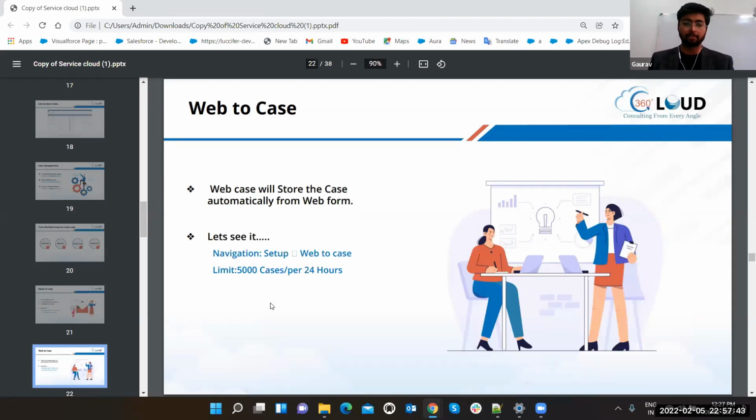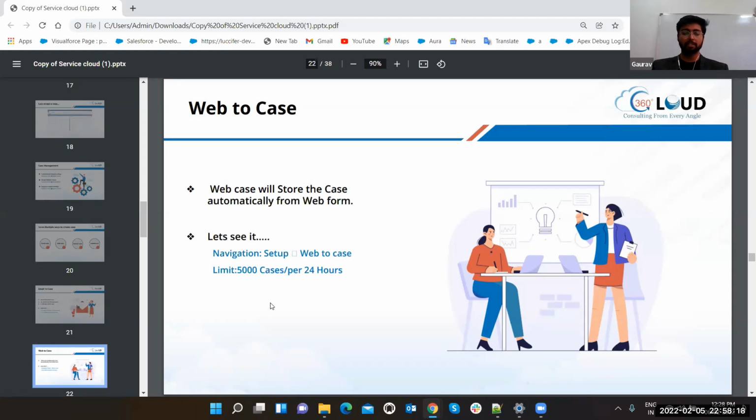Web to case functionality. What is this now? Web to case will store the case automatically from a web form. Now, web to case can be done in multiple ways. One scenario, you can create your web to case, which I'm going to show you. And the second scenario is you can create a custom web page. Like normally a demand comes from the person, okay, this is web to case, or there is also web to lead, and I want a custom form through which I want to get the lead, or I want a custom form with this and this requirement through which I want to get a case, right?